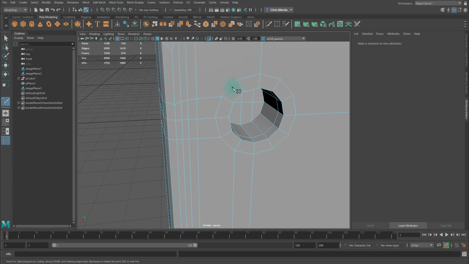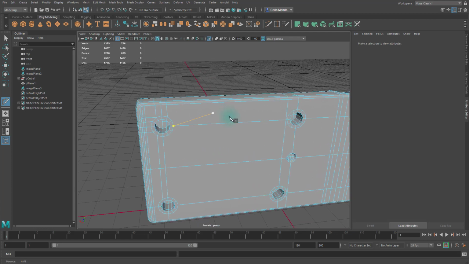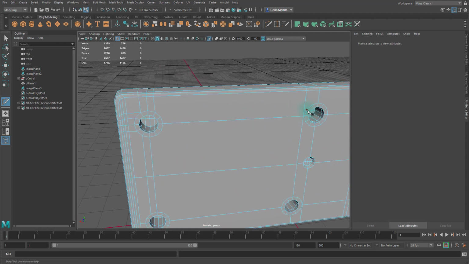So once I've created an edge loop, I can connect it like so, hold control, create another one, and then connect it like so. And again, we're getting rid of these ngons, which are faces with more than 4 sides. So I'm going to speed the video up here until I get to the next little stage.